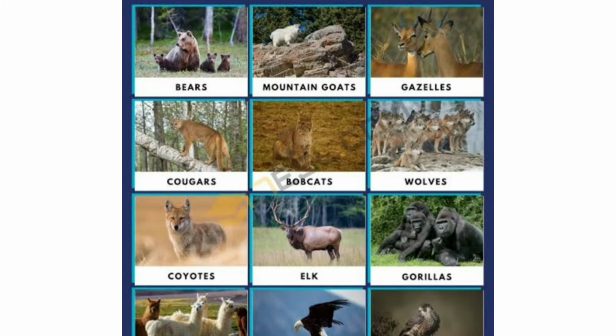The next is about the mountain animals. Here you can see many kinds of animals in the mountains: bears, mountain goats, gazelles, coyotes, bobcats, wolves, gorillas, llamas, eagles, falcons, and many more.